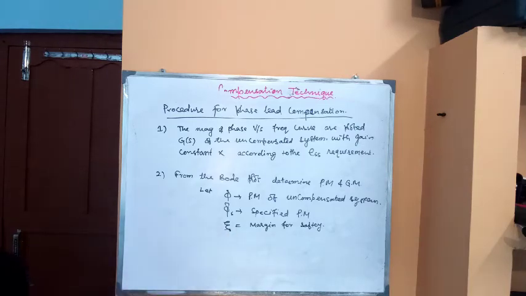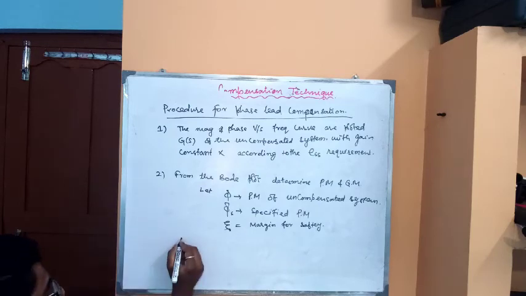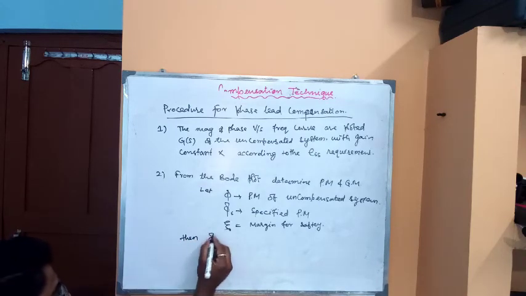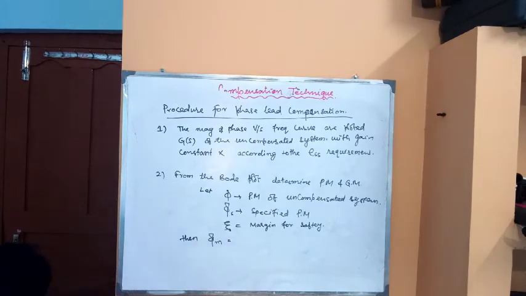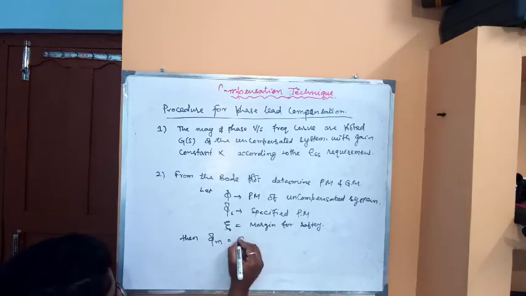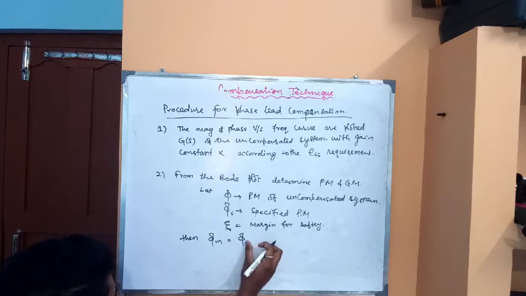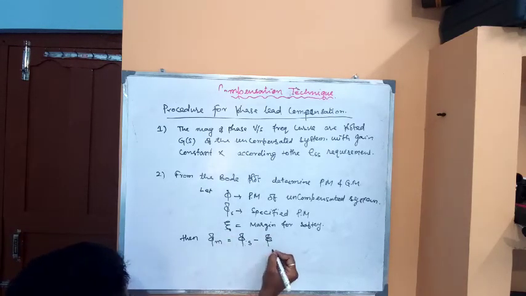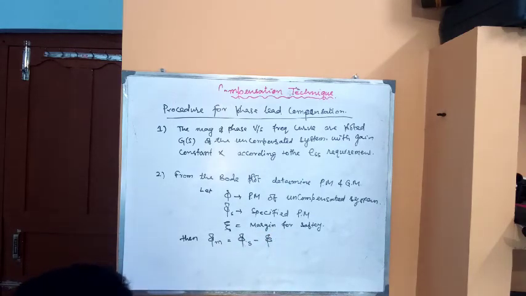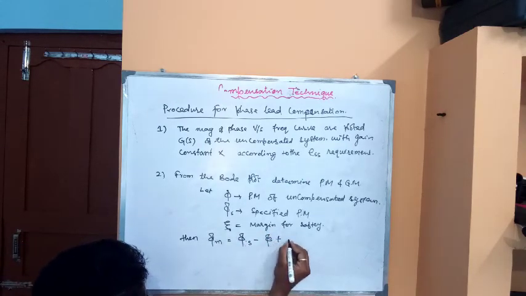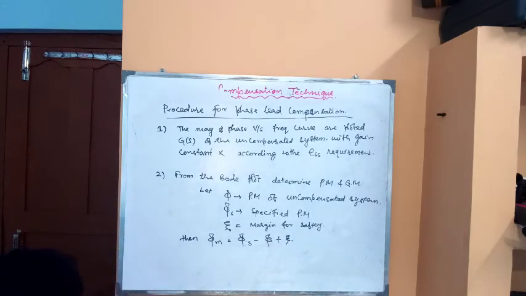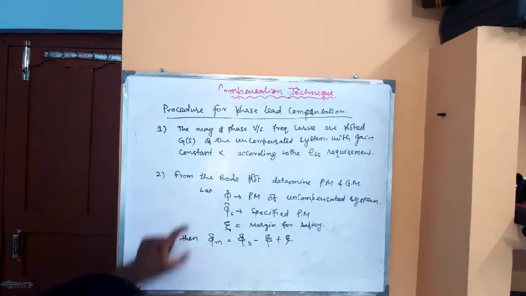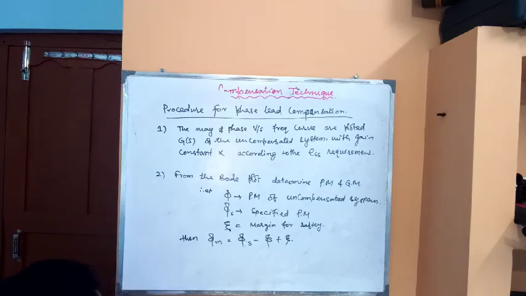Okay, so then the expression of phase margin of the compensating system will be phi m equal to phi s, the specified phase margin, minus phi, the phase margin of the uncompensated system, plus zeta. Okay, so this is the expression of phase margin when we are going to introduce the lead compensator to the system.